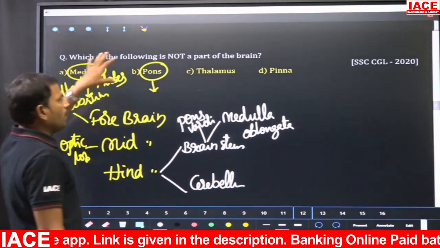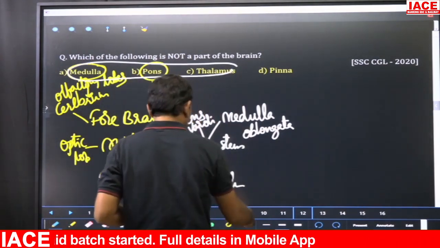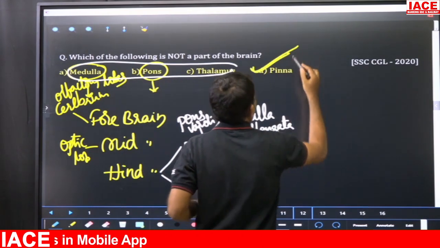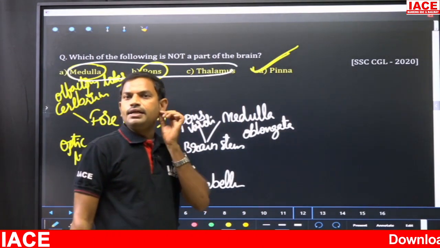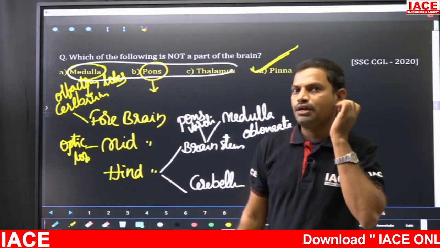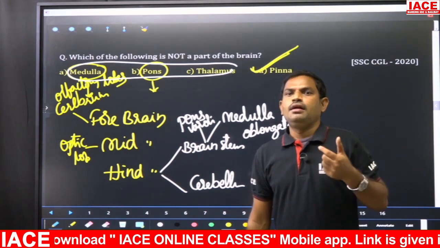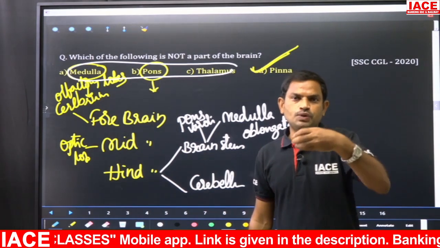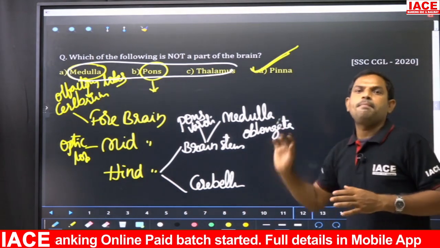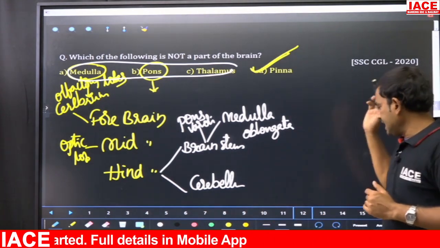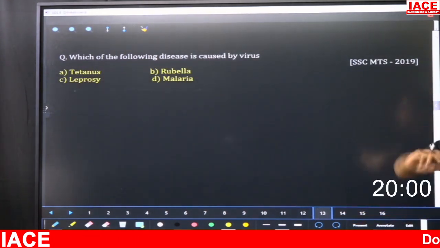Now medulla, pons, thalamus, everything are parts of the brain. So the answer for the question is option D, pinna. It is also called auricle structure. It is made up of cartilage tissue through which the sound waves can be passed into the ear. Clear? Now get ready for the next question. Your time starts now.